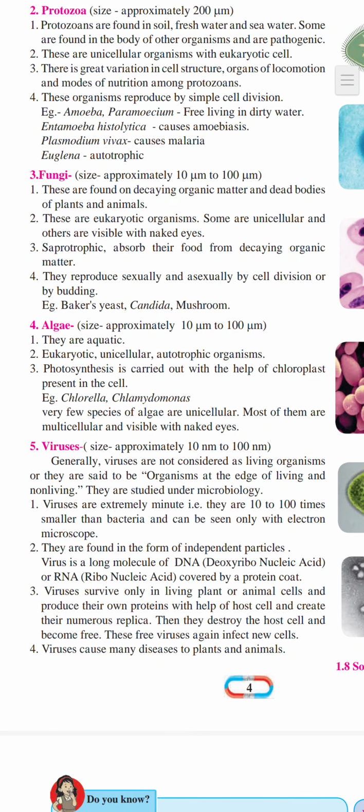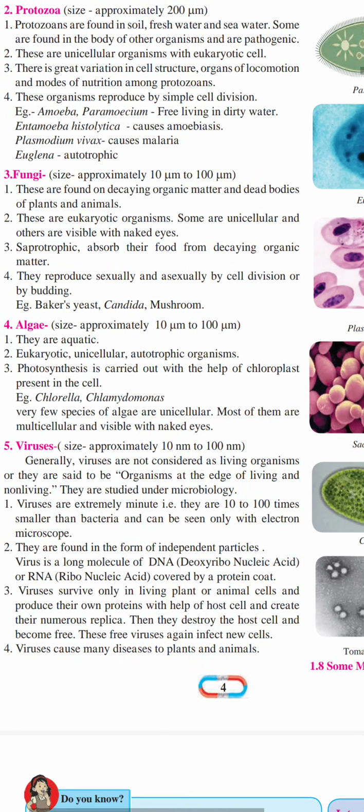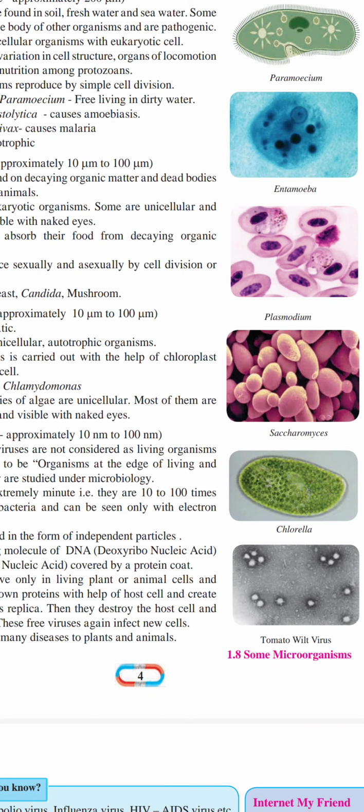Now we will go on to the algae. Algae are described as 10 micrometers to 100 micrometers. Algae are mostly aquatic. You will find them where there is enough water around. The greenery that you are looking at, for example Chlorella, just see the figure they have given.